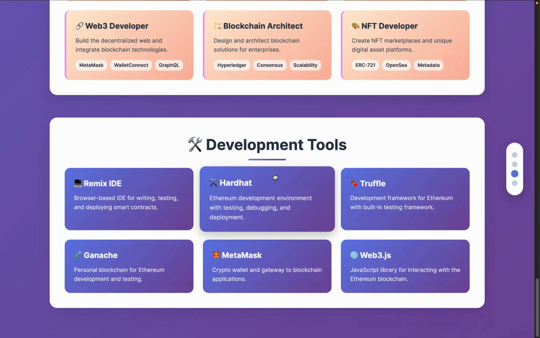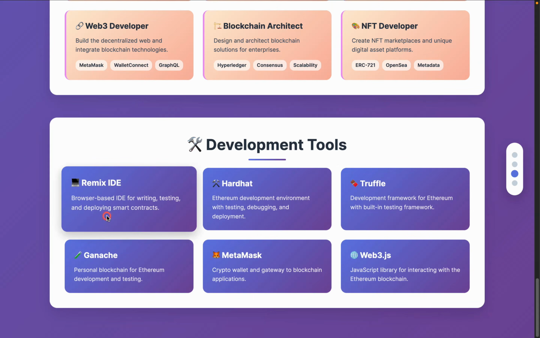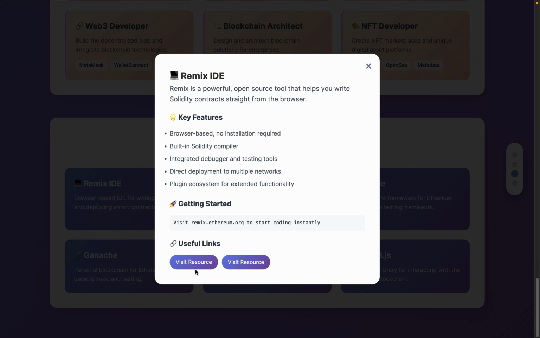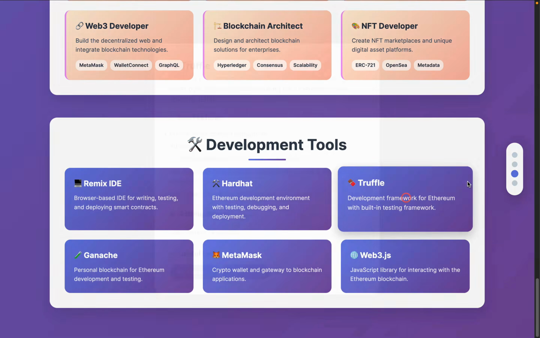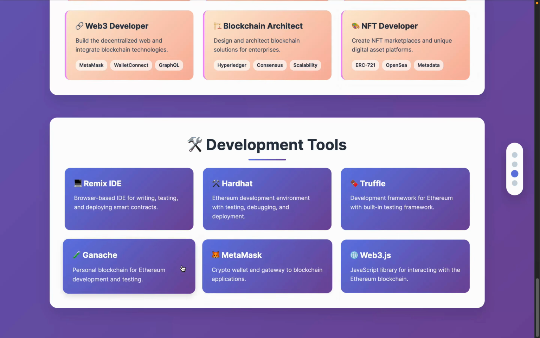Now, if you come back to the development resources, which I have already provided, like Remix IDE, you can go and check the resources, simply do the testing, write sample code and test it. Come back to Hardhat. This one is a really powerful framework which allows you to test and write, and lets you use the regular libraries which are really popular in the Web3 ecosystem. We have Truffle, which is exactly the same. We have Ganache, which is the same.